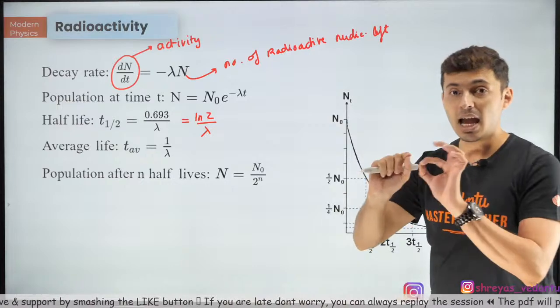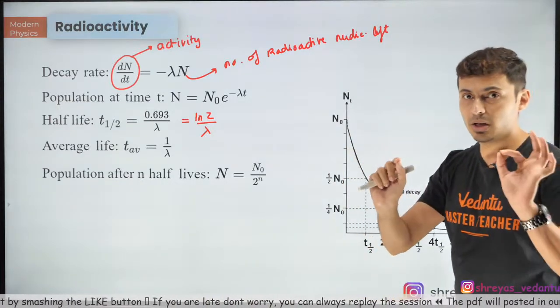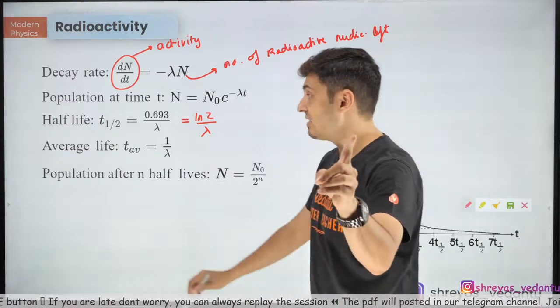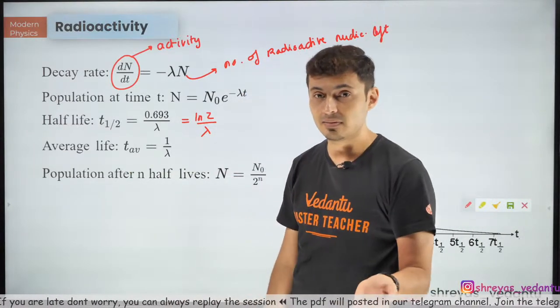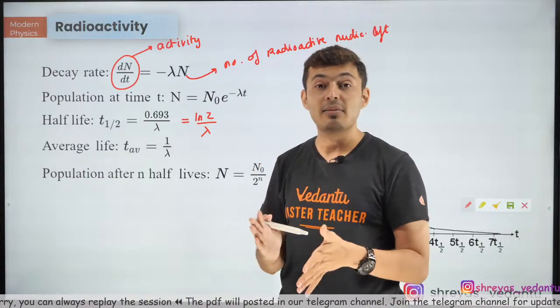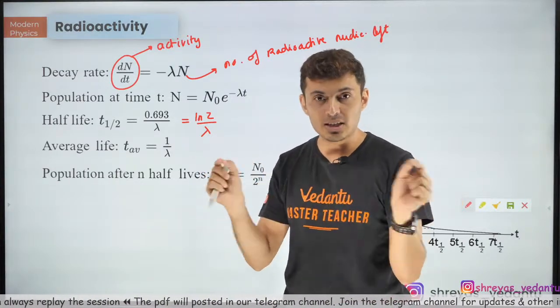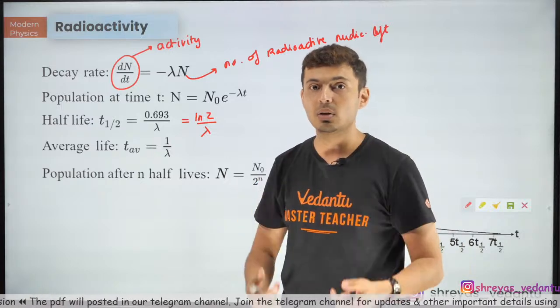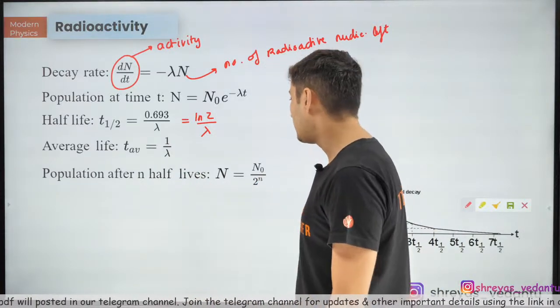Average life, the average time for which a molecule or an element stays alive, is the average life. Don't confuse it with half-life. Half-life is when the material becomes half its original value. Average life is the average time for which a material stays alive before it decays or disintegrates into the daughter nuclei. That's 1 by lambda.